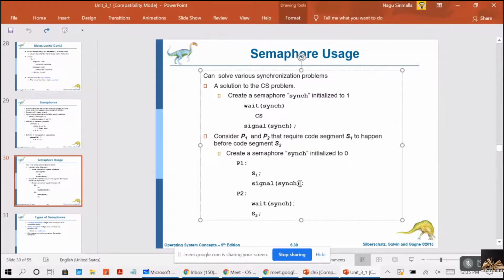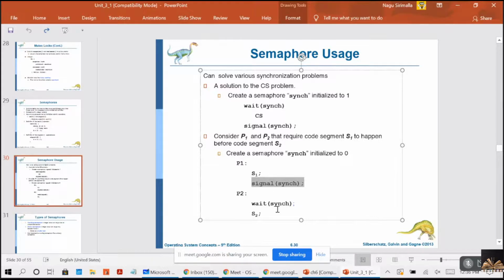Because I have initialized sync to 0, and in P1, I am calling the signal function. And in P2, I am calling the wait function.